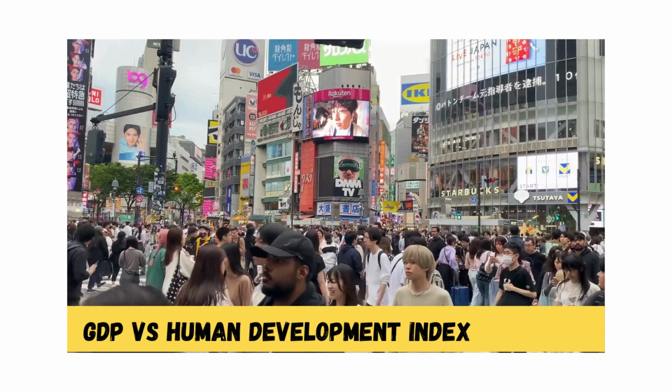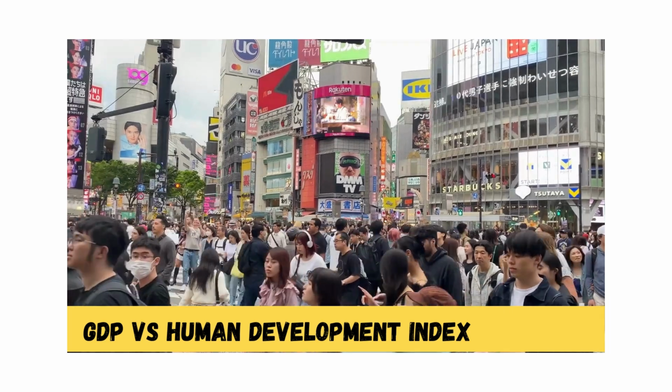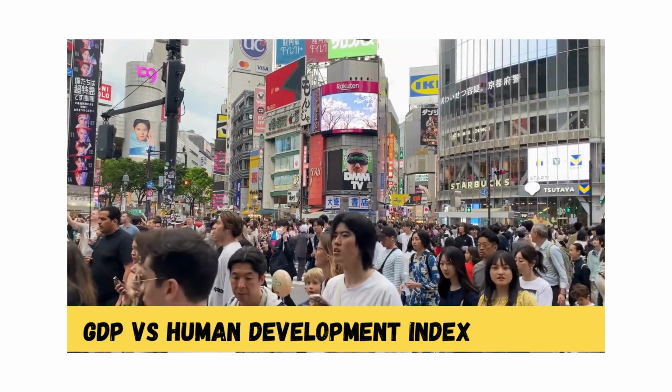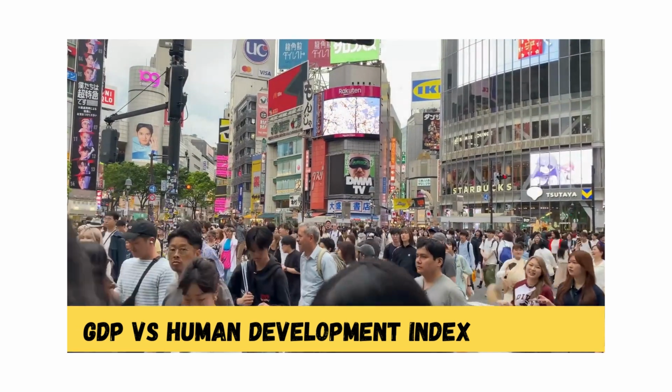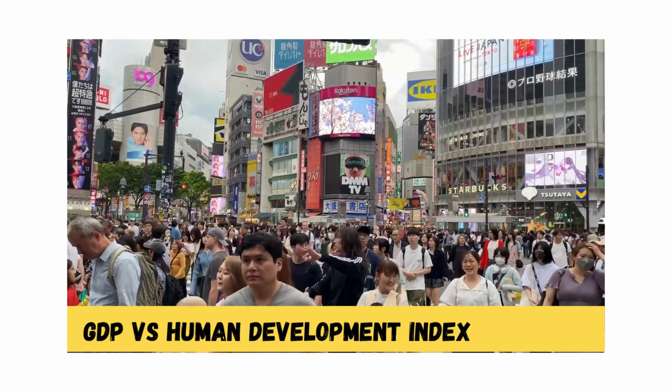Education is split into two parts. First, HDI checks how many years kids are expected to stay in school. Second, it looks at how many years adults have already studied. Countries like Finland score high here because education is free and valued. More schooling often means better jobs and skills.